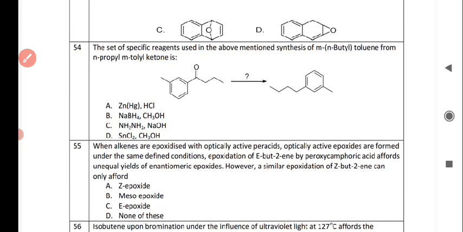The next question is the set of specific reagents used in the above mentioned synthesis of N-butyl toluene from N-propyl M-toluene ketone is, and the correct answer is option number C, that is NH2NH2 and NaOH.